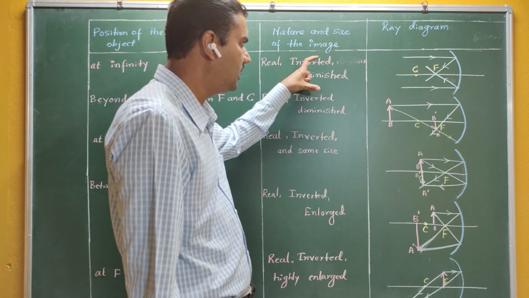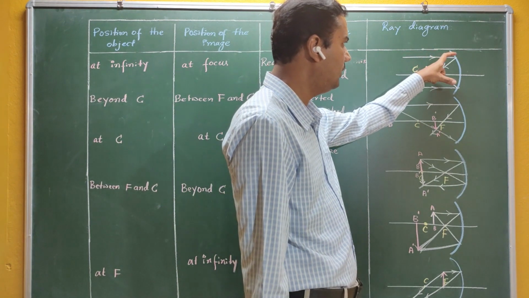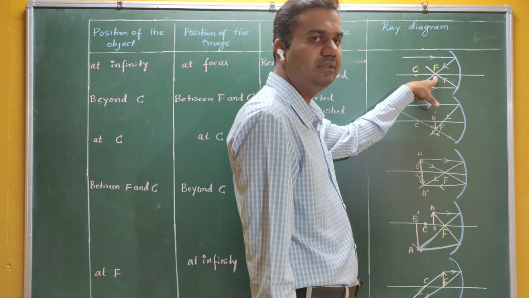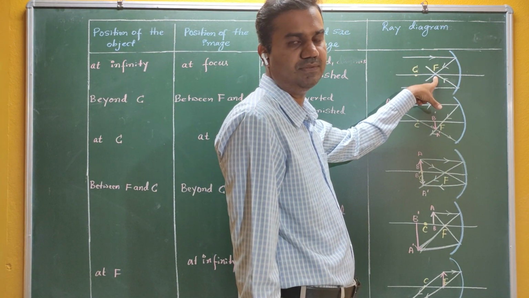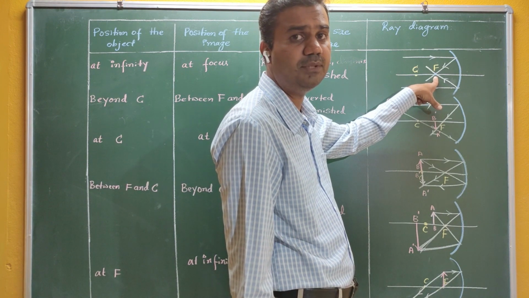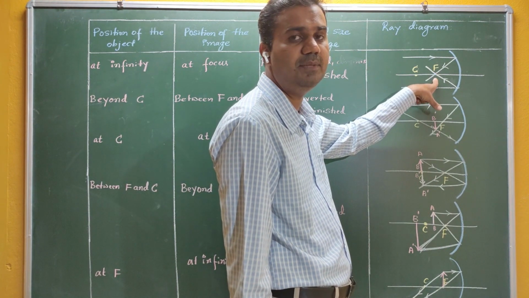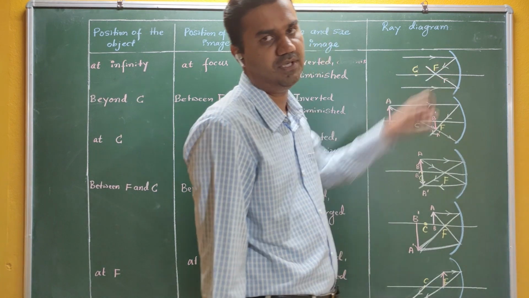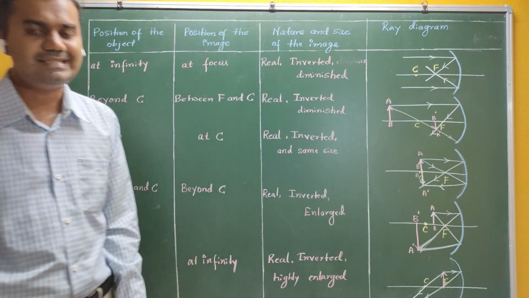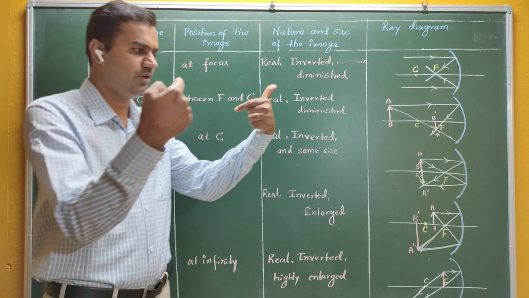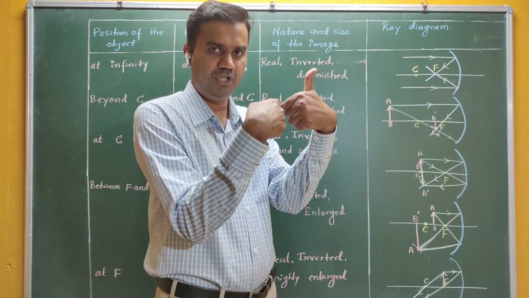Okay, the rays coming from that particular object fall on the concave mirror. After reflection, they intersect at the principal focus. So what is the position of the image? Definitely the position of the image is at the principal focus. Okay, is it a real image? Yes, it is a real image because the rays are actually converging.